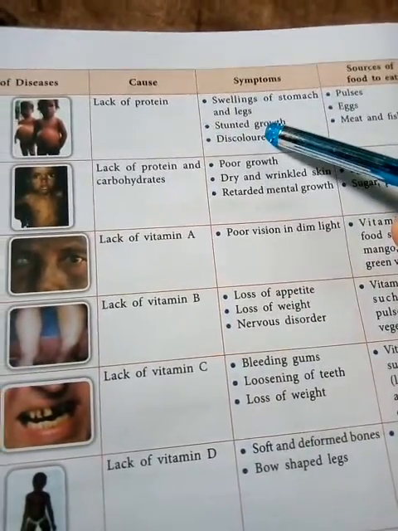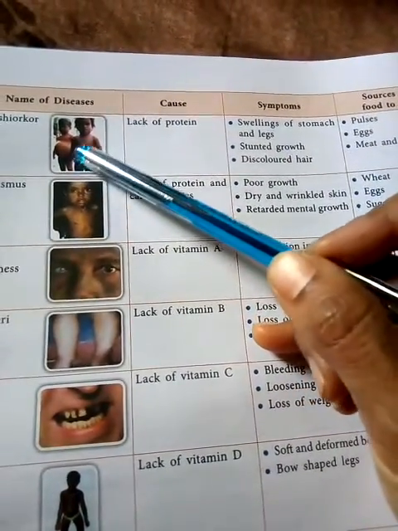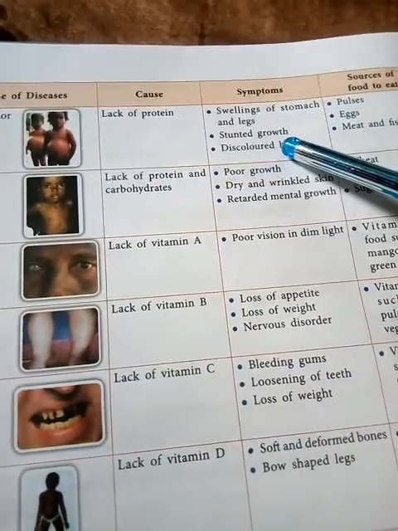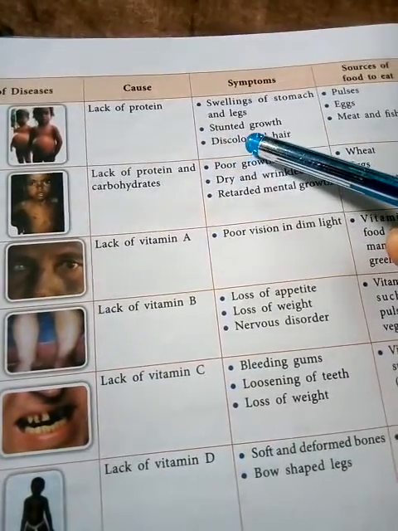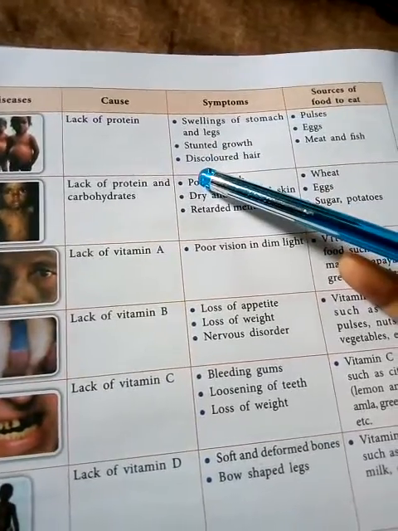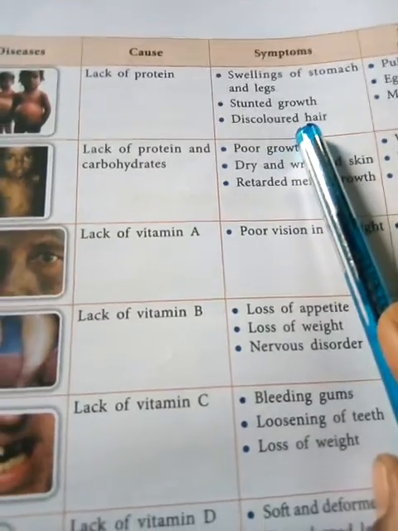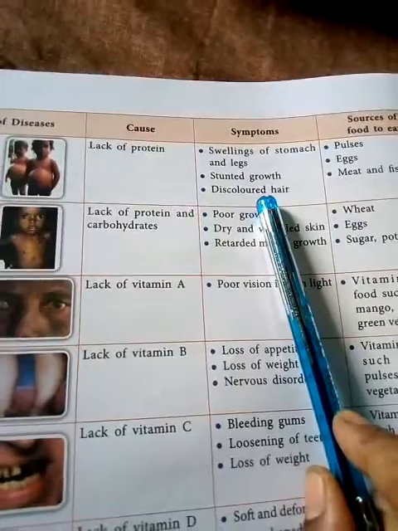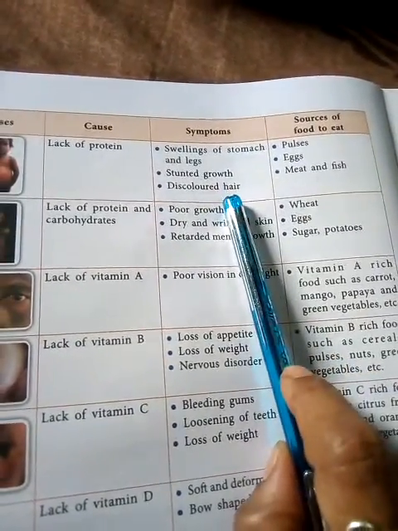So what are the symptoms? Swelling of stomach and legs. See, swelling of stomach, that means the size of the stomach is large. Okay, stunted growth. Stunted growth means their growth is short or less. Third one, discolored hair. Normally the color of hair is black, but in that disease the hair color is different, discolored. This is the symptom of this disease.